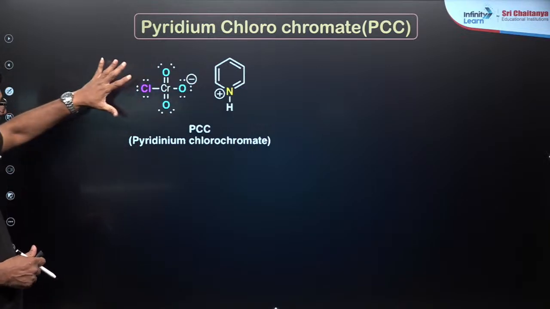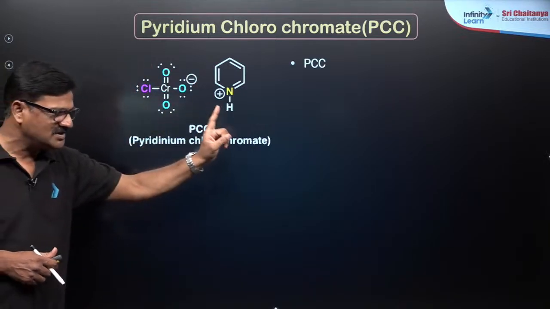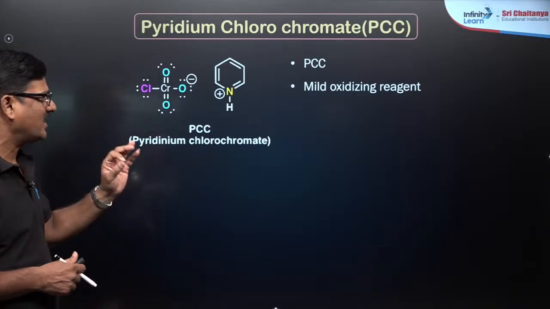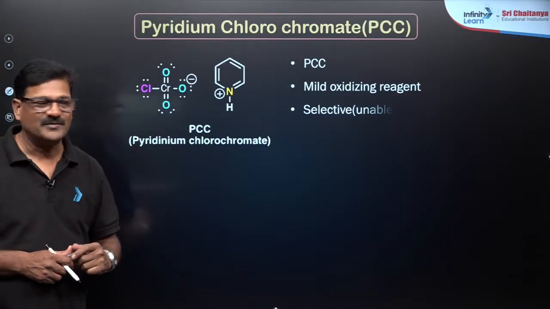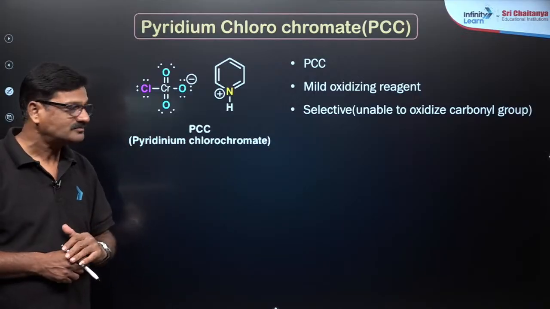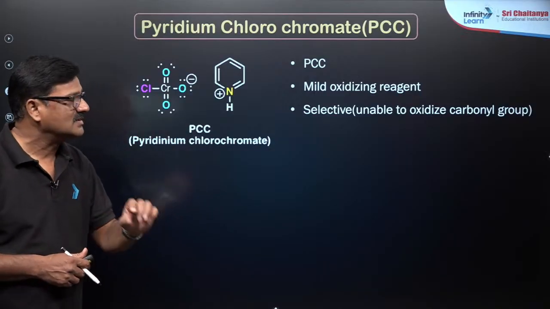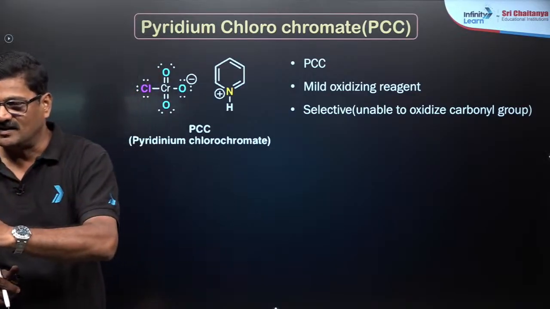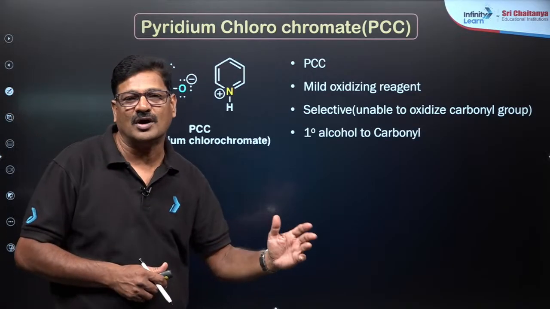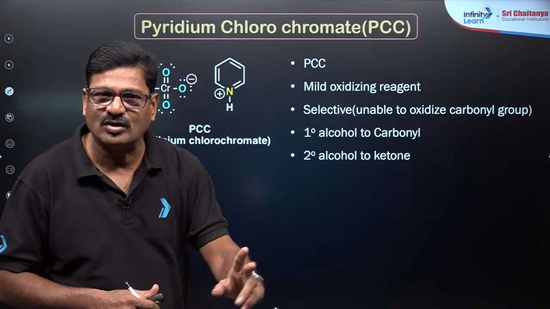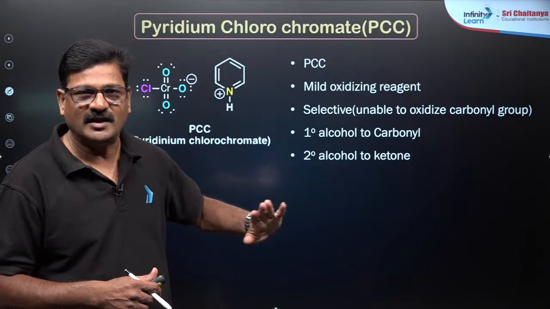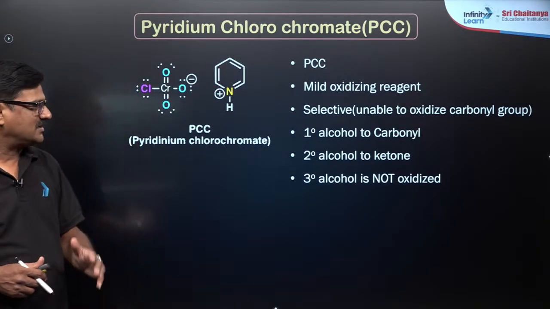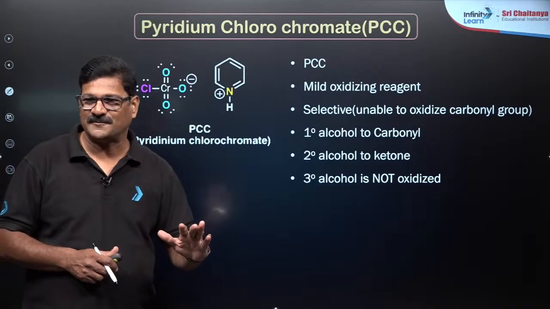This is called pyridinium chlorochromate, abbreviated as PCC, and it is a mild oxidizing agent, and it is highly selective. It does not oxidize carbonyl group. It oxidizes primary alcohol to aldehyde, secondary alcohol to ketone. Tertiary alcohols are not oxidized.